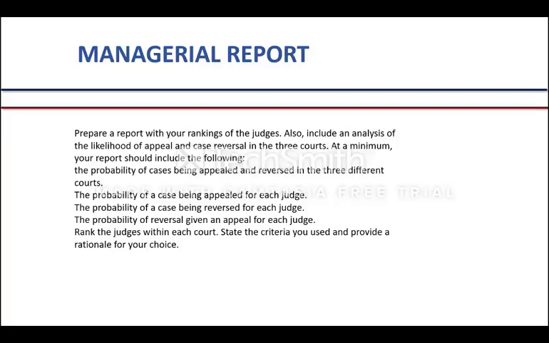At a minimum, your report should include the following: the probability of cases being appealed and reversed in the 3 different courts, the probability of a case being appealed for each judge, the probability of a case being reversed for each judge, the probability of reversal given an appeal for each judge, and rank of judges within each court. State the criteria you used and provide the rationale for your choice.